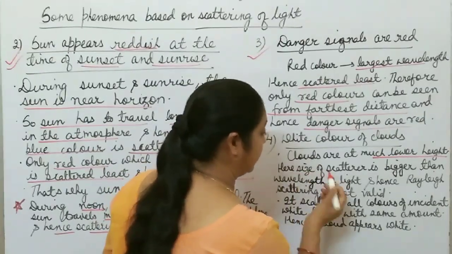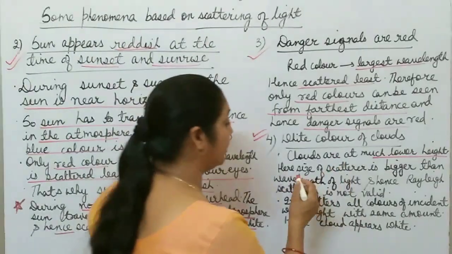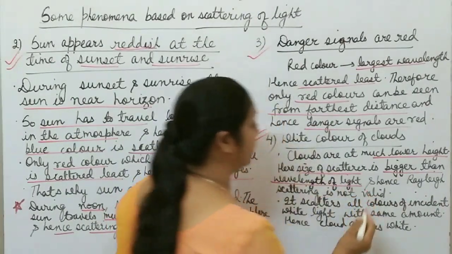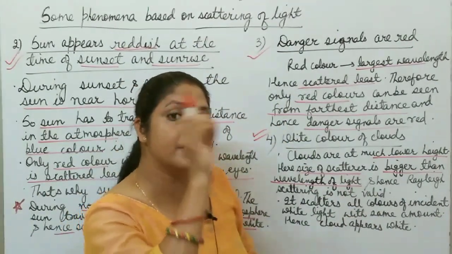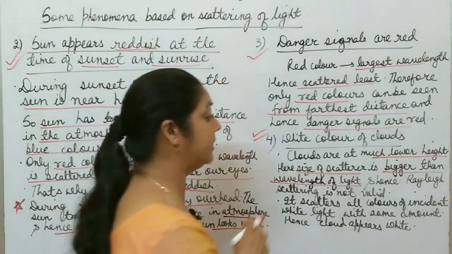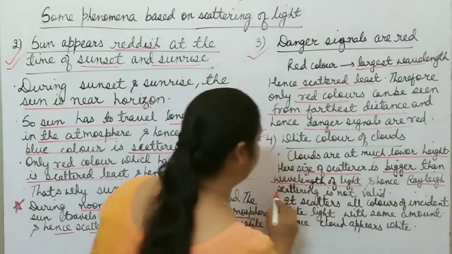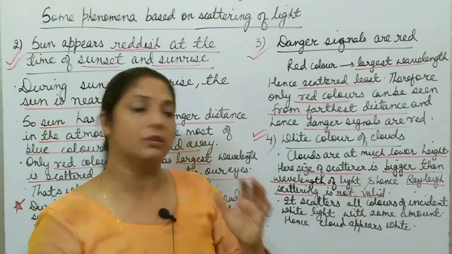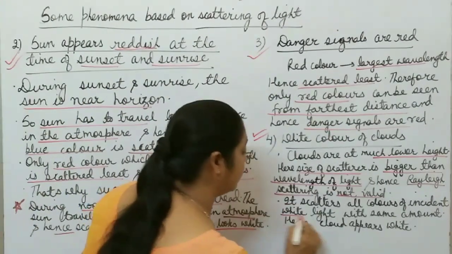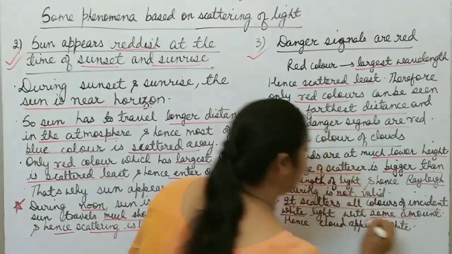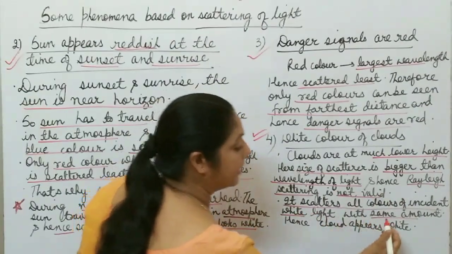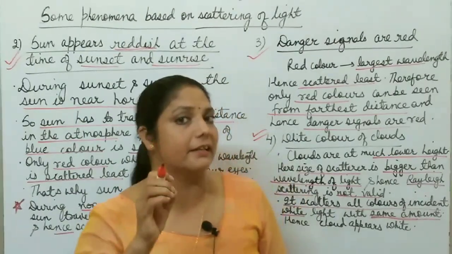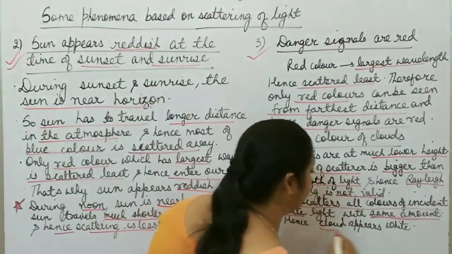And if the size of the scatterer is bigger than the wavelength of light, as we already discussed, then Rayleigh scattering is not valid. It means it scatters all colors of incident white light in the same amount. It means the intensity of all colors of the scattered light is the same, and hence the cloud appears white.